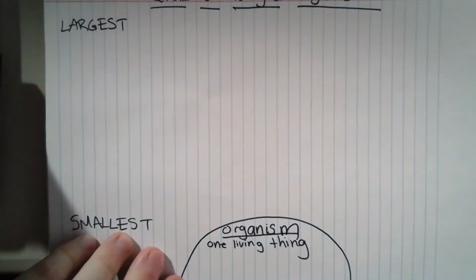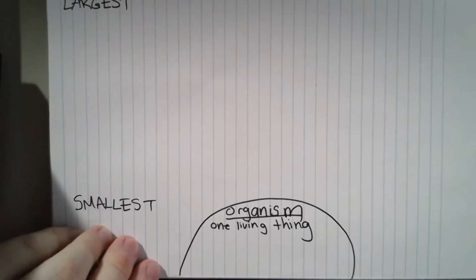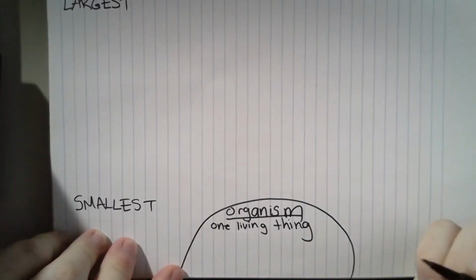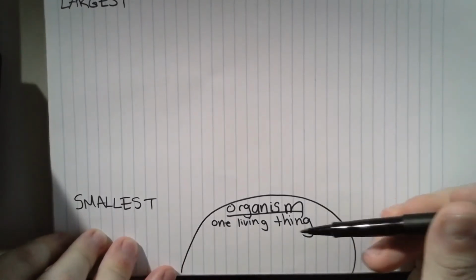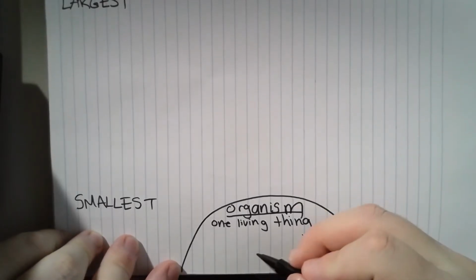So a duck is an organism. Bacteria is an organism. A tree is an organism. An organism is one living thing. Un organismo es un ser vivo. So let's draw a picture of an organism.